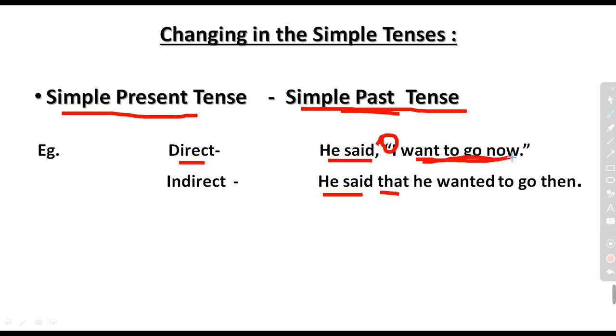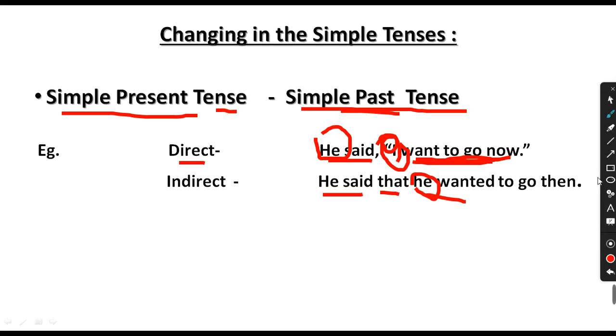I want to go now, the changed word will be, but before changing I, who is I representing? I means he. So in the place of I, we will write there he. Then want becomes wanted, because it is given in simple present tense and we have to make it simple past tense. The changed or indirect speech statement will be, he wanted to go then. I hope the example which I have mentioned here is clear to you.